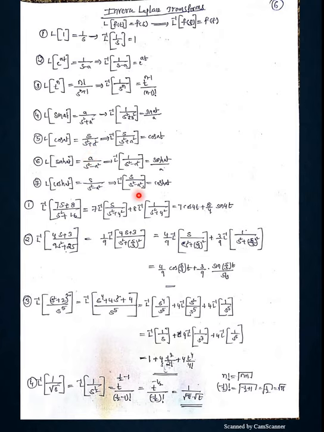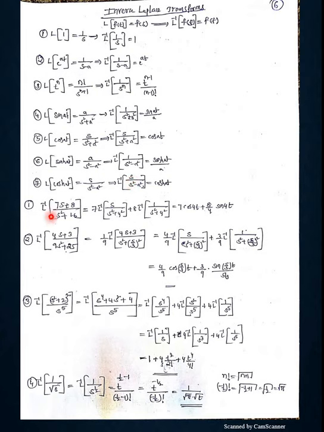But here I am telling one simple thing for all. You concentrate on denominators. Wherever you want to apply inverse Laplace transform, you try to concentrate on the existing 7 denominators. Here s is there, here s minus a is there, here s power n is there, here s square plus a square is there. In these 2 occasions, s square minus a square is there. According to the denominators, we can apply it in a very simple manner.